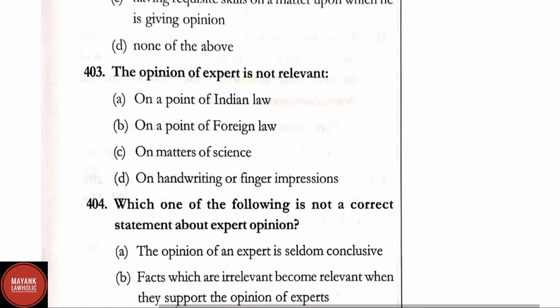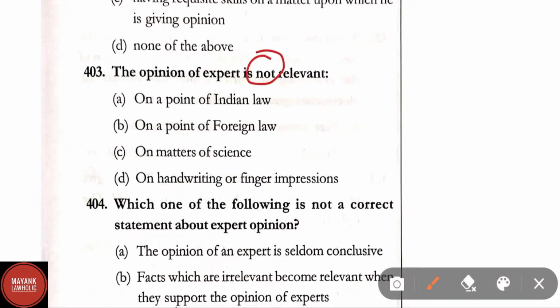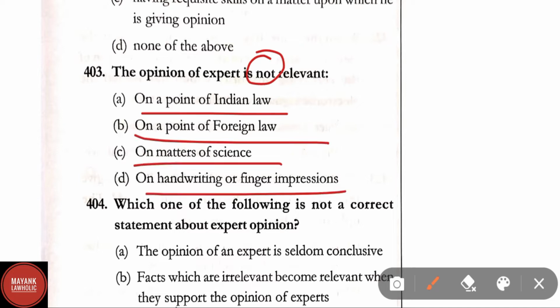Question number 403. The opinion of an expert is not relevant on a point of Indian law, on a point of foreign law, on the matters of science, on handwriting or finger impressions. Here in this question it has been asked when the opinion of an expert is not relevant. Option A, on a point of Indian law.